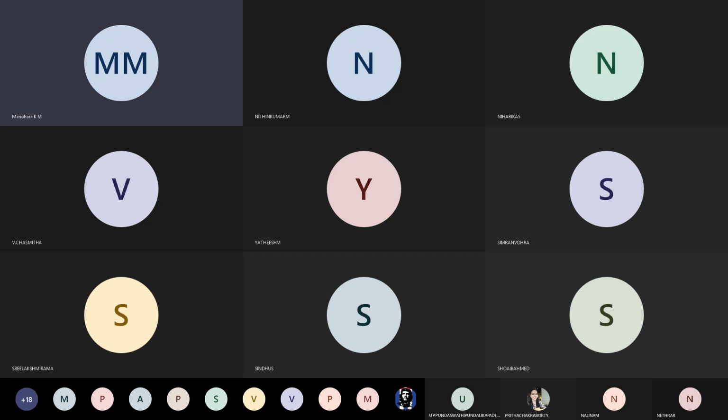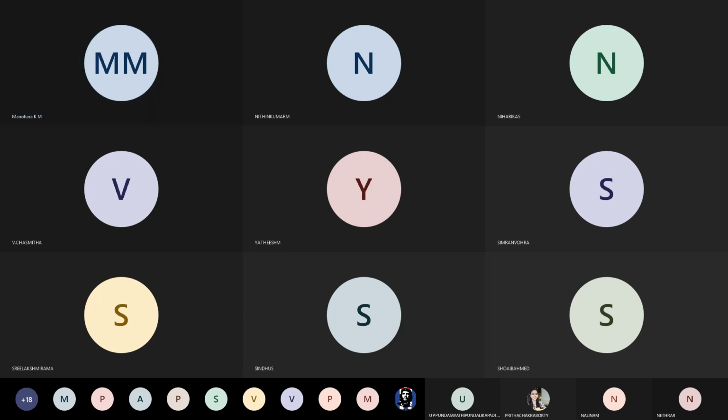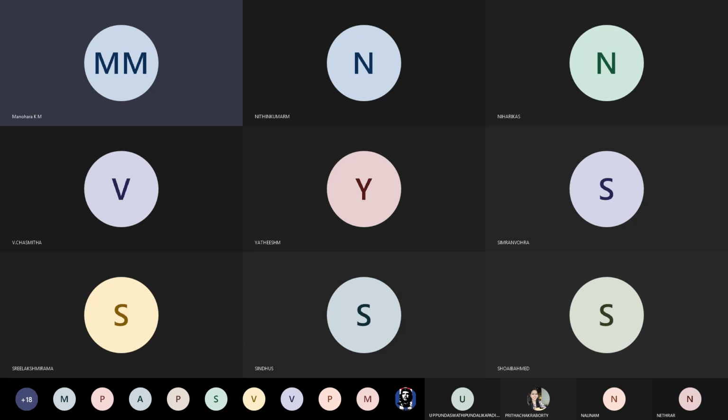So for an antenna array with Nr elements all spaced by d, the resulting received signal vector can therefore be expressed as y of t is equal to [y1 of t, y2 of t, ..., yNr of t] transpose.